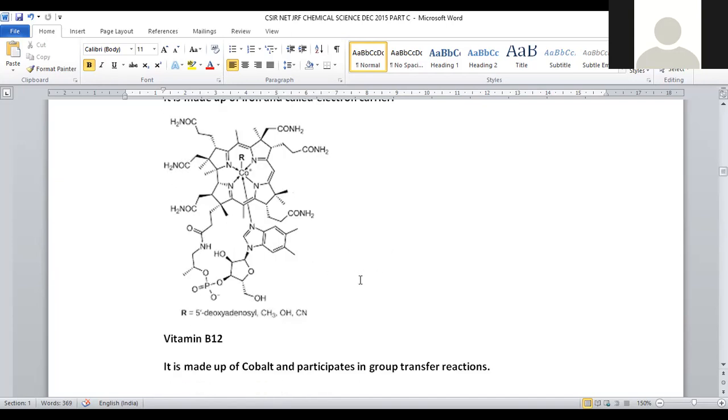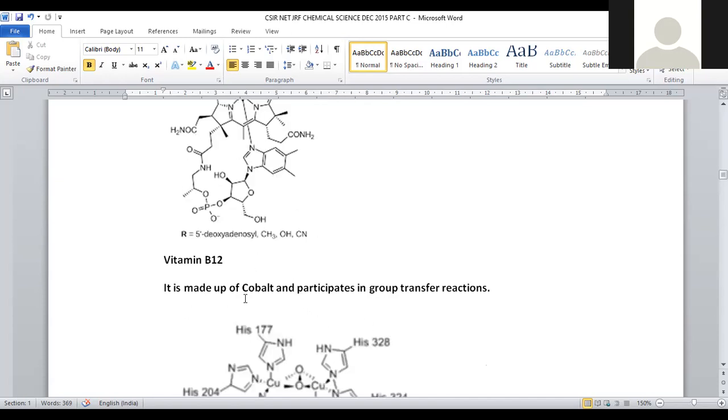And next is vitamin B12. Vitamin B12 is also known as cyanocobalamin, where cobalt is the central metal. Cobalt exists in the +3 oxidation state, and these are the porphyrin-like ring systems present in its surrounding. And this condensed ring system is called imidazole, and the entire system is surrounded by amide functional groups. So this is called the corrin ring system. And here the main purpose of vitamin B12 is its use in group transfer reactions.